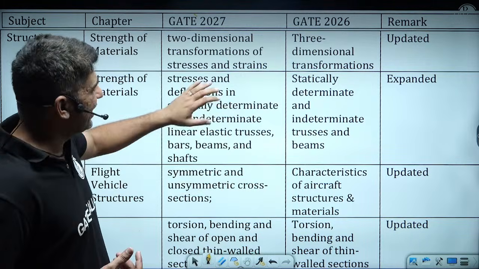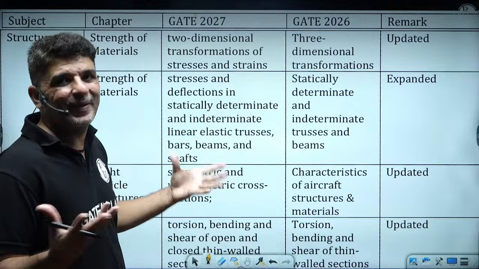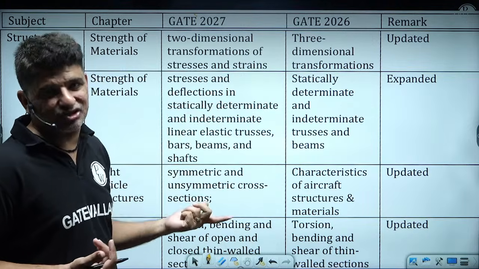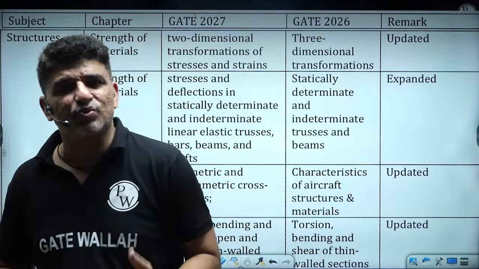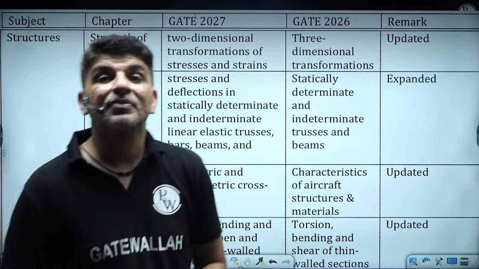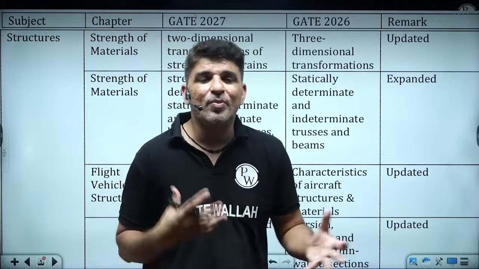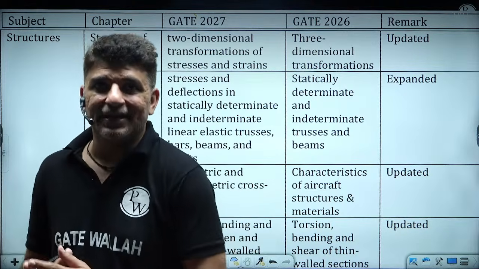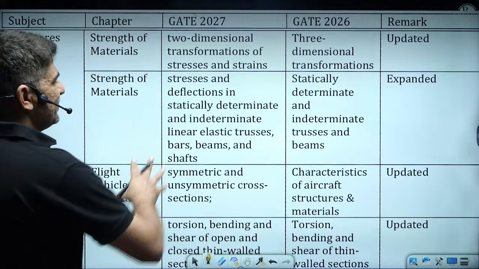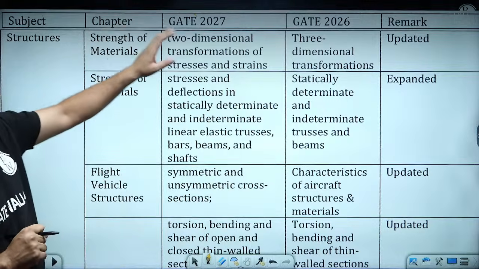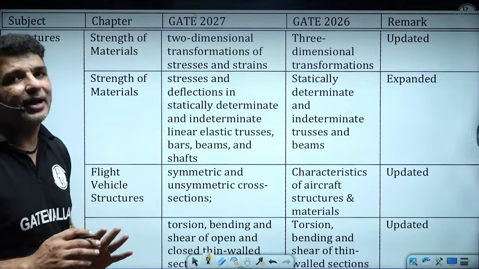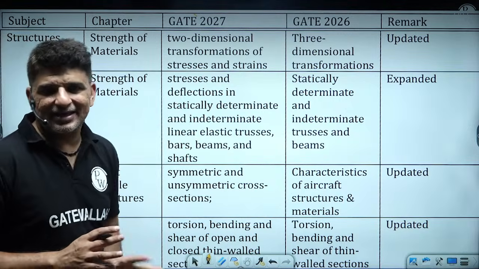Now that has been expanded in the form of stress and deflection. Earlier also we used to study what is the stress, what is the deflection, what are the loads acting, what will be the bending moment occurring. All these things we used to study. So that has been expanded now, nothing much. In strength of materials, more or less there is no change, almost everything is the same.